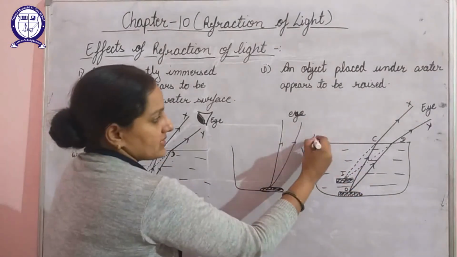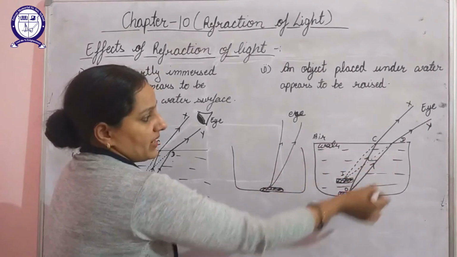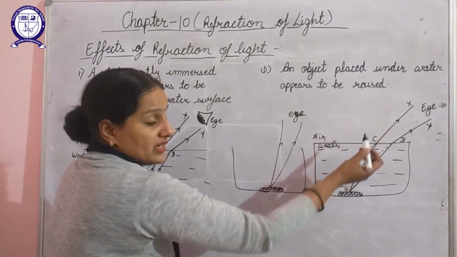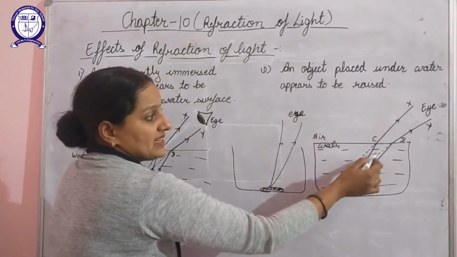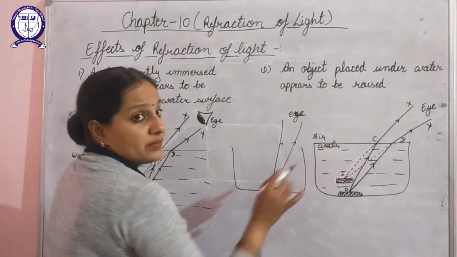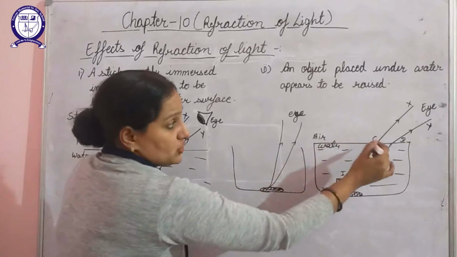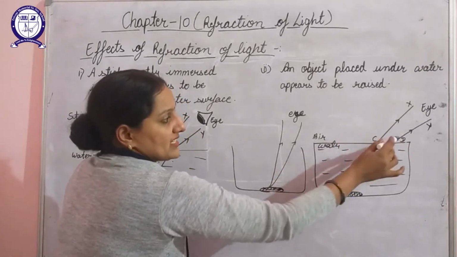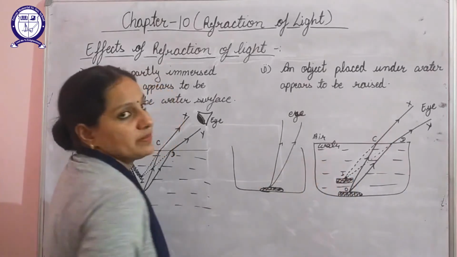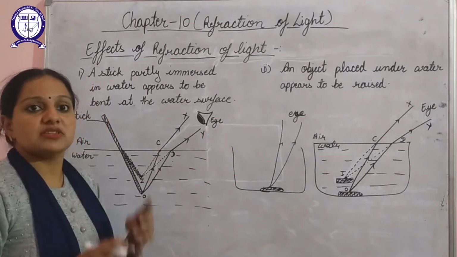But here the medium is air and here it is water. When you place a coin under this water, these rays of light will pass from the coin into air. OC and OD represent the rays of light in water, and when these rays enter air from water, their path gets deflected and changes to Cx and Dy. When you extend these refracted rays of light, they meet at point I, where the image of this object will be observed. This is the reason why the height of things in water appears to be a bit smaller.